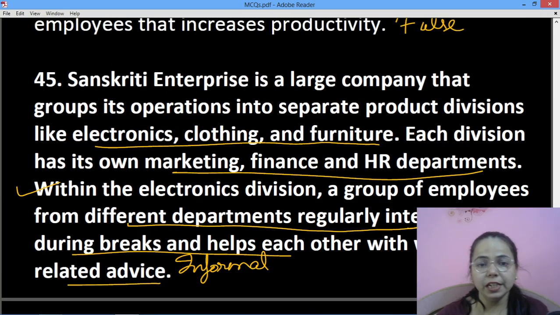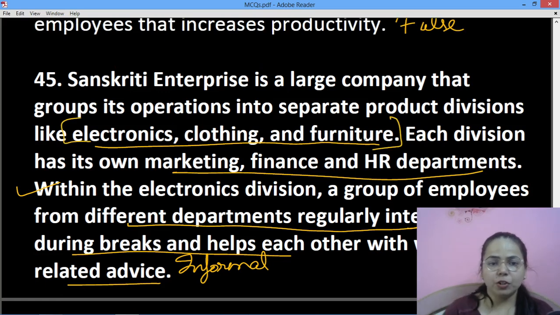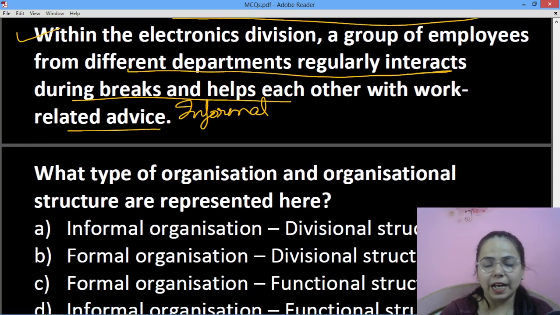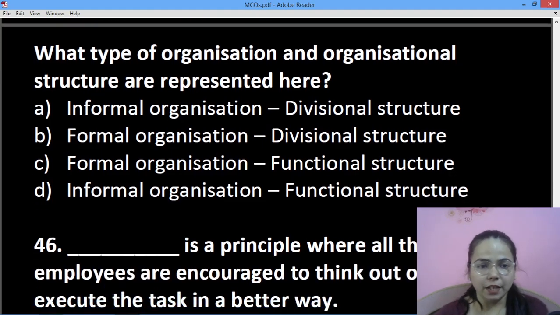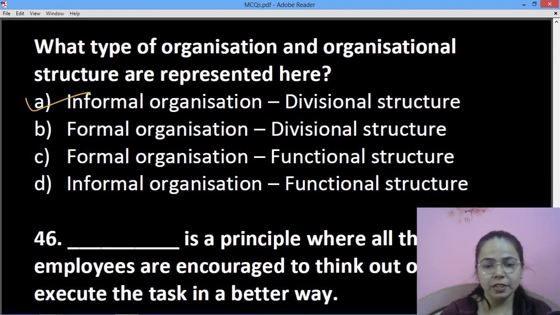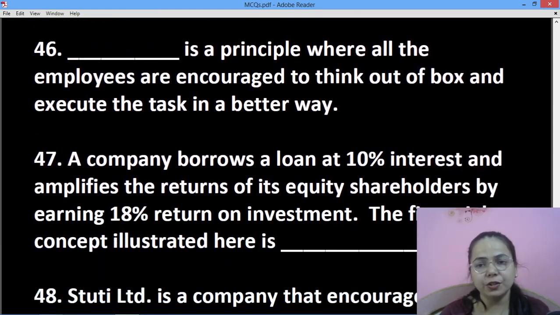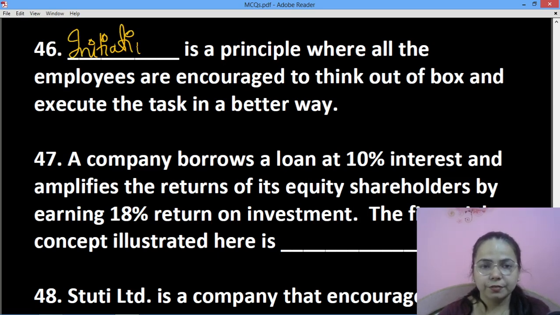फिर इसमें लिखा हुआ है कि अलग अलग प्रोडक्ट्स हैं, तो it will first be divisional और उसके अंदर ही उसको फंक्शंस में डिवाइड किया गया है. तो it is informal and divisional, that is A. Dash is a principle where all the employees are encouraged to think out of box and execute the task in a better way. It is known as initiative.